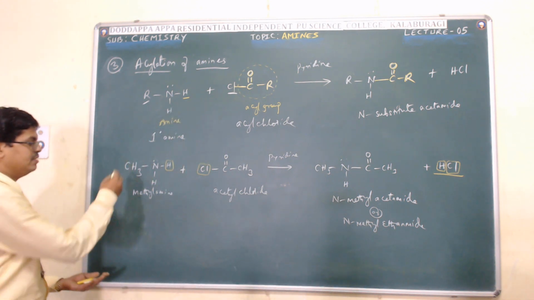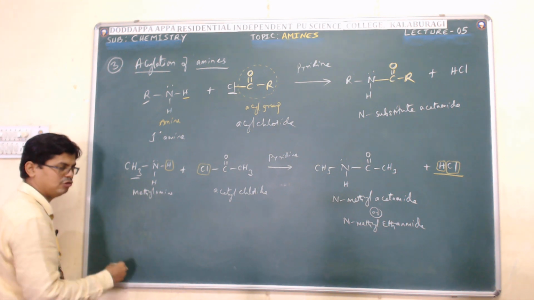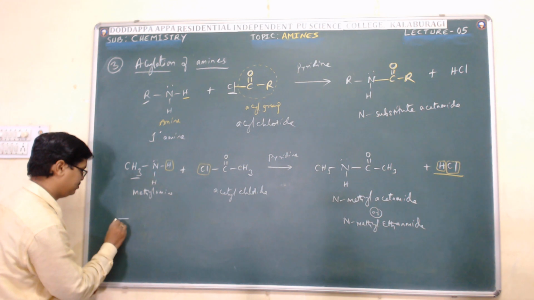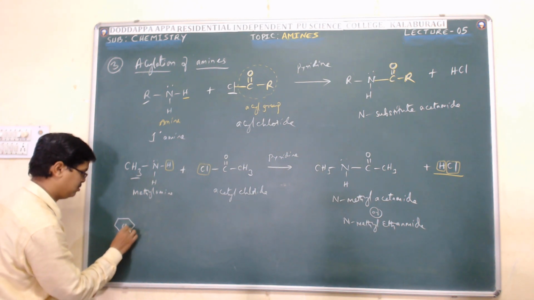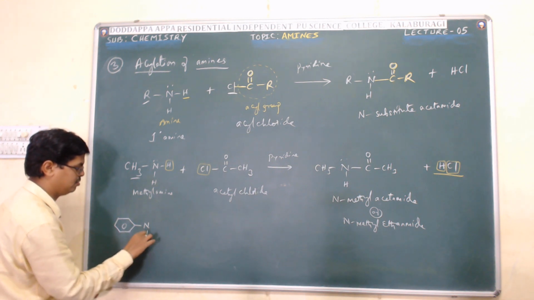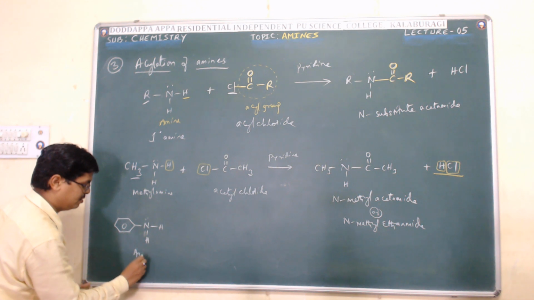Similarly, replace this methyl group by a benzene ring, the phenyl group. I can write it as benzene here, otherwise C6H5 you can write. This becomes aniline.